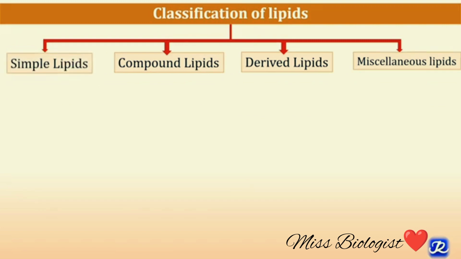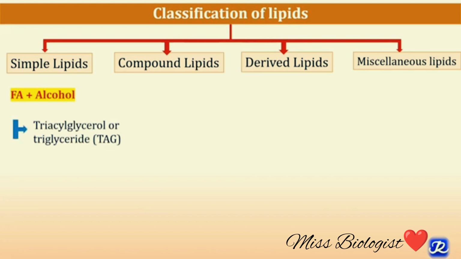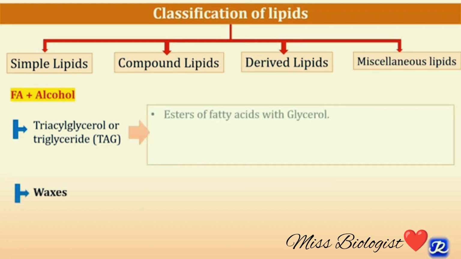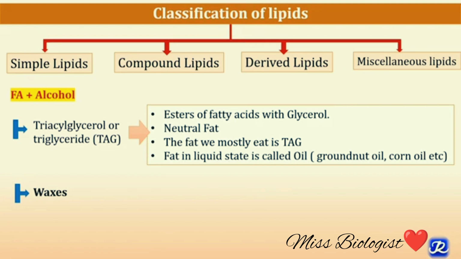What are simple lipids? They are the esters of fatty acids with various alcohols. The examples of simple lipids are triacylglycerol or triglyceride, which is also called TAG, and waxes. TAG are the esters of fatty acid with glycerol, and they are uncharged, that's why they are also called neutral fat. The fat we mostly eat is triacylglycerol, and fat that is deposited in our body as a fuel source, that is also triacylglycerol. Fat in the liquid state is called oil, for example the vegetable oils like groundnut oil, corn oil, etc.